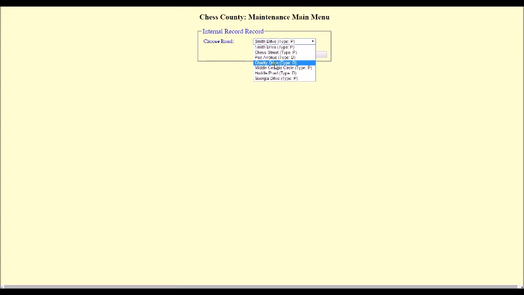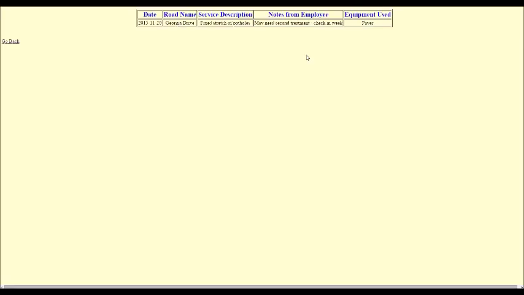And let's say that, well, my sister lives over on Georgia Drive, and I can see that they fixed some potholes, and that there will possibly be somebody coming back in a week to check to make sure that everything is still fixed and doesn't need a second treatment. But overall, this is a very simple minimalist design.